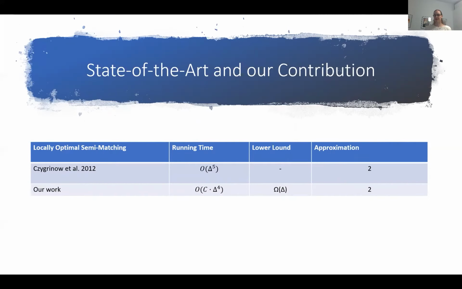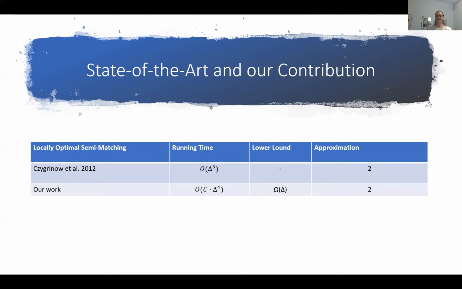What is the state of the art of distributed semi-matching, and what are our contributions? Czygrinow et al. find a locally stable semi-matching in O of delta to the 5 rounds in graphs of maximum degree delta. We improved this upper bound to O of C times delta to the power of 4, where C is the degree of the client nodes.